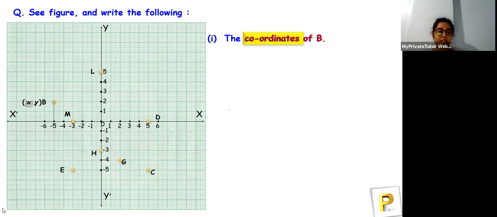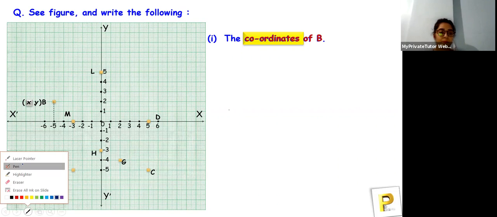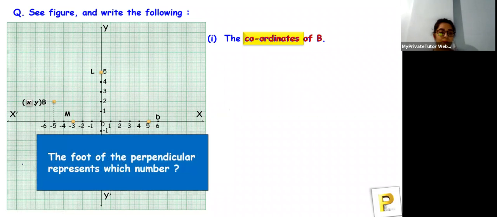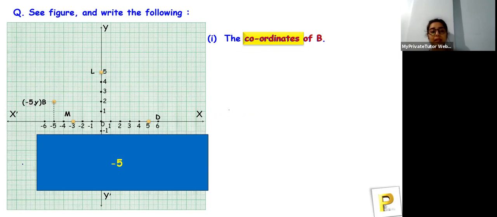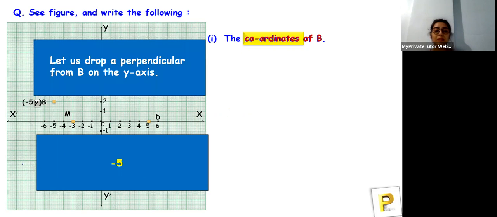Let's see the y-axis now. So the foot of the perpendicular represents which number? At the foot of the perpendicular line we drew, which number can you see? That is -5. So -5 is the number on the x-axis. Now let's see what is on the y-axis. Let us drop a perpendicular line from B on the y-axis. It is in the horizontal direction, so we draw a perpendicular line from B to the y-axis.